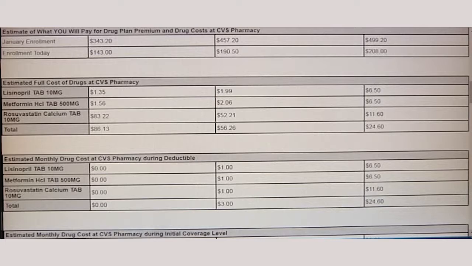So these plans change every year in around September or October. Usually by the beginning of October, the plan finder is updated with the new year's information. You're normally able to then look at the current year if you need coverage throughout the end of this year, or you can look at the options for the following year.